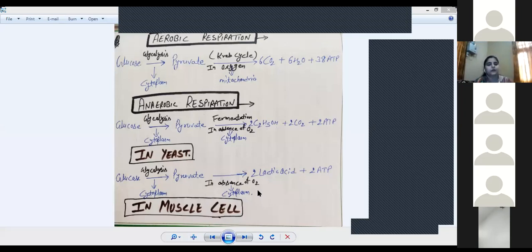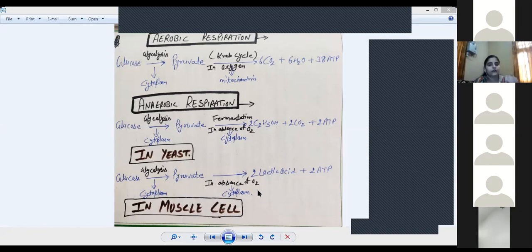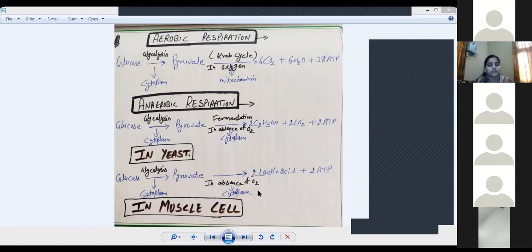I'm just repeating again. In aerobic respiration, glucose changes into pyruvate, and pyruvate changes into carbon dioxide, water and energy. In anaerobic respiration, glucose again changes into pyruvate. So this step of reaction, glucose to pyruvate, means glycolysis, is the same in all 3 cases. Just remember, glycolysis is the same in all 3.